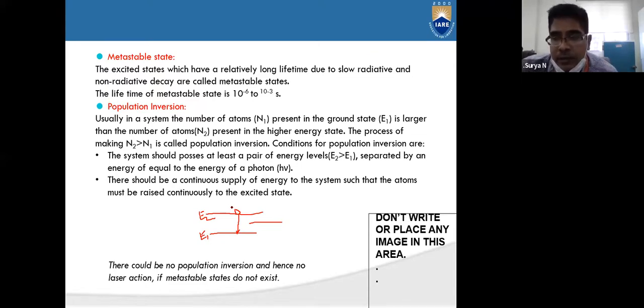But it reaches the ground state spontaneously, only by releasing a small amount of energy, and that is not the principle considered for lasing action. So to observe the lasing action, we need to put one more state, called the metastable state, where the lifetime of the atoms or electrons is more compared to the excited state.